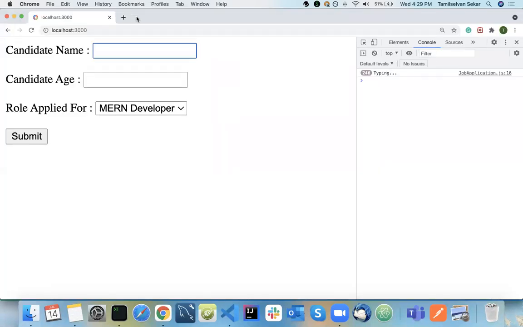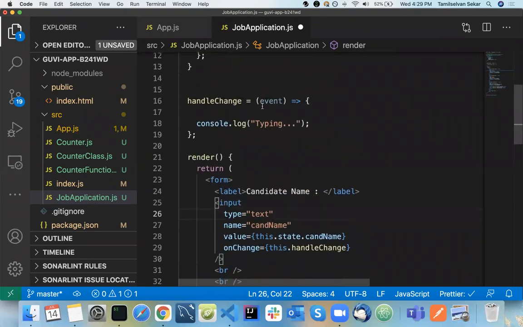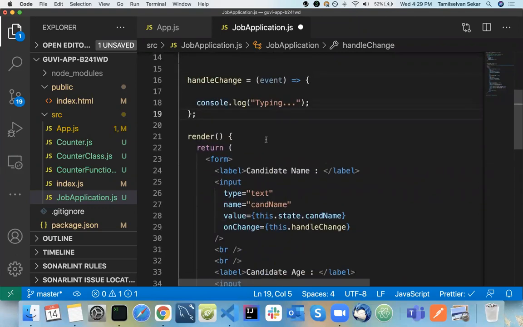Whenever you write an onClick or onChange handler with a function in JavaScript, you will get an event attribute by default in that function. The same applies here. Whenever I type here, onChange, I am calling a function called handleChange.